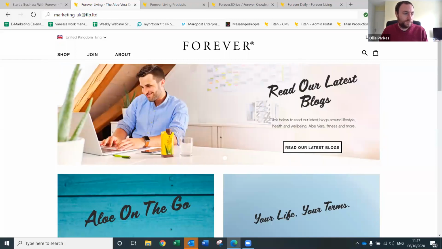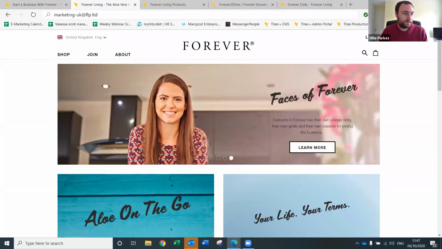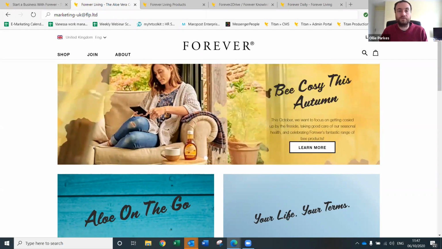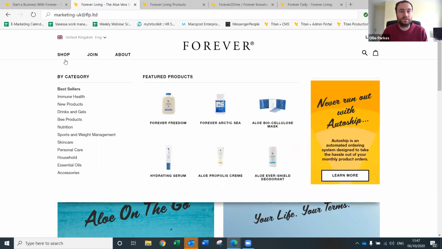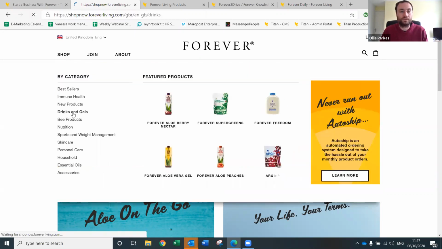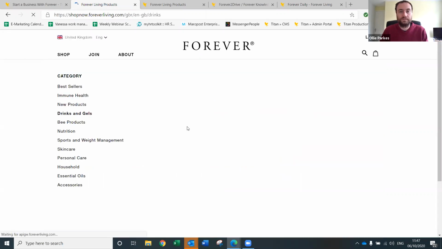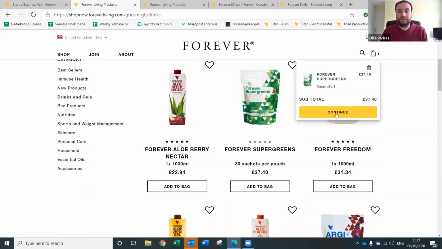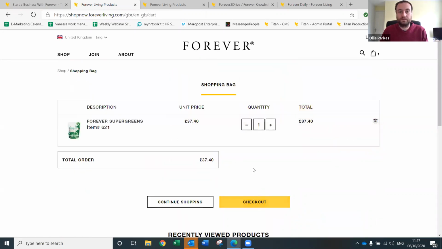Will the order line still be operational? I hope the order line will still be working. Yes, the order line is absolutely still working. You can always talk to the order line and do it through there if you want. We've tried to make this shopping experience as simple as possible. So you literally click on shop, find the products that you want. So drinks and gels, super greens, add to bag, continue. I want 3 of them, check out.